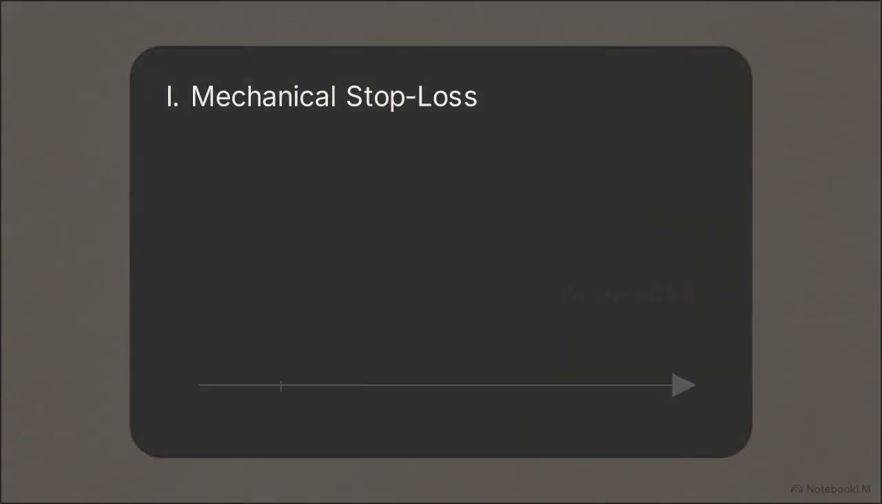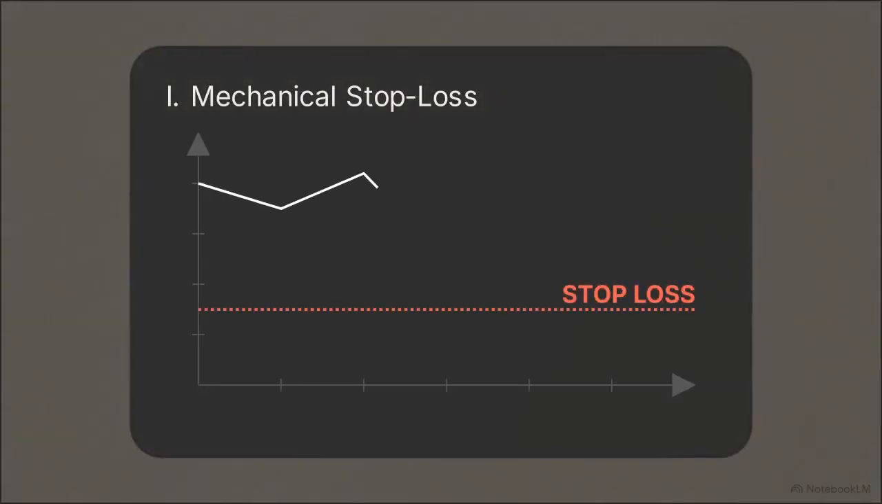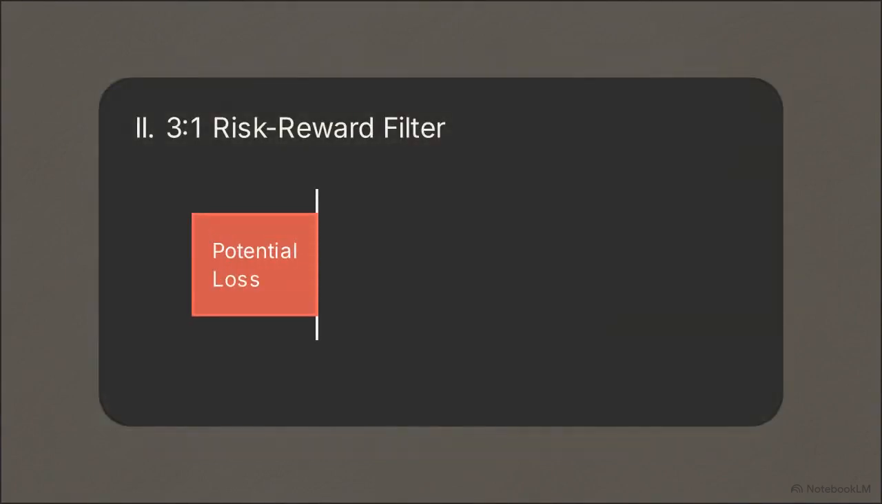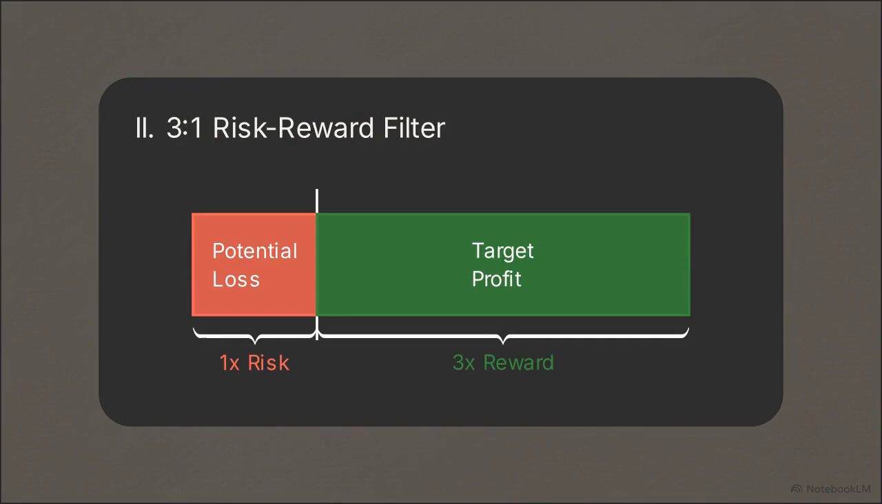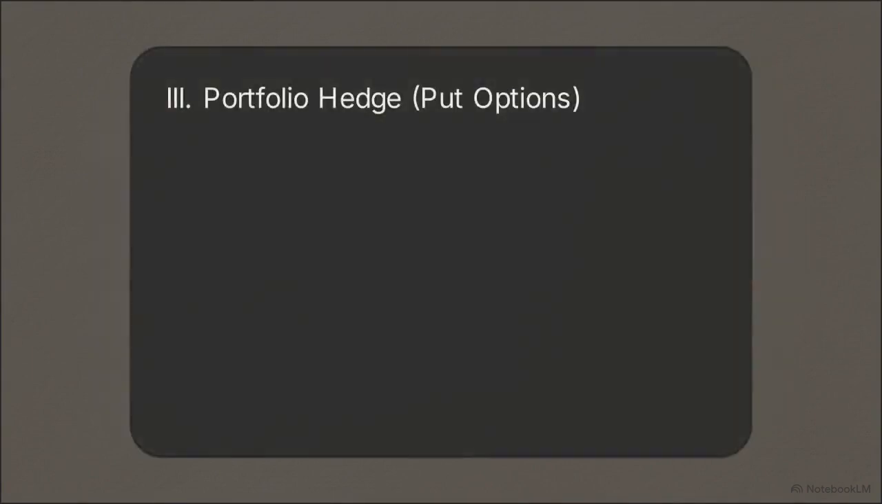If a stock drops by a predetermined percentage, you sell the position immediately to stop the bleed. This chart shows a 3-to-1 risk-reward ratio. Before entering a trade, you calculate your potential loss against your target profit. The green profit zone must be at least 3 times larger than the red loss zone.